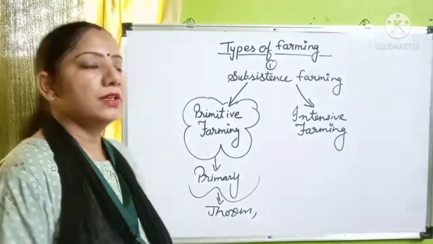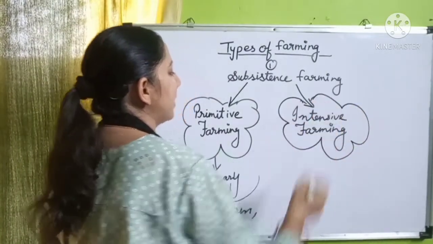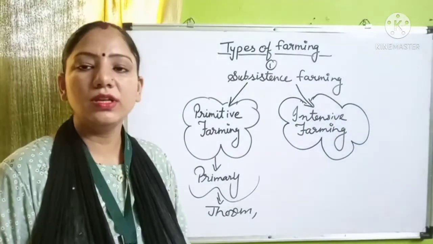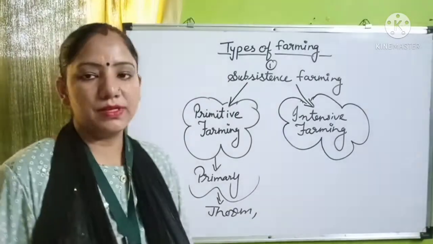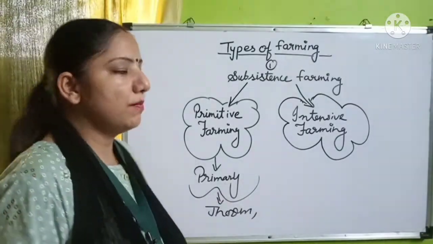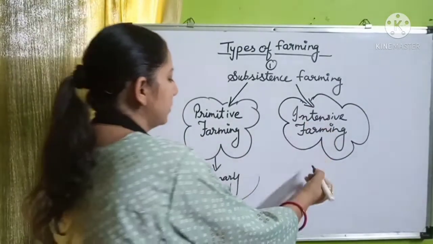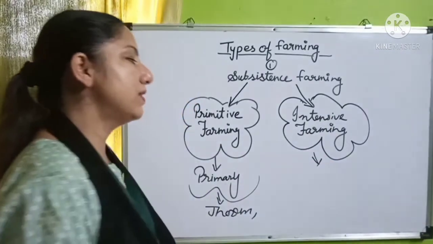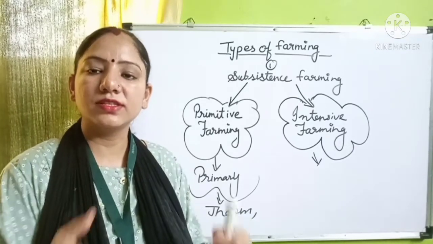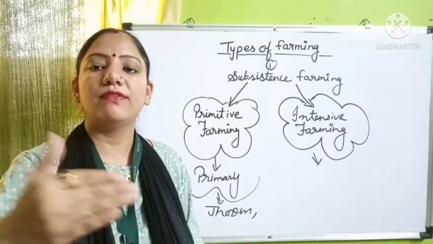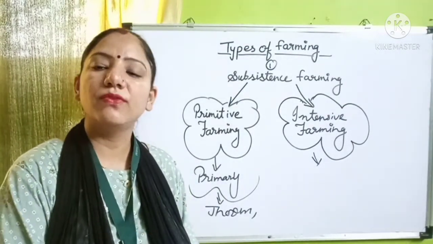Then after that, a little more tools came in intensive farming. Now the farming work was extended. The farming was not only for the family purpose, it was also for selling purposes as well, where the tools were the same, with a little more implementation. In this farming there was a surplus of the crop, meaning if the harvested crop is sufficient for the family, and then the amount left over can be sold or preserved for the next seed.